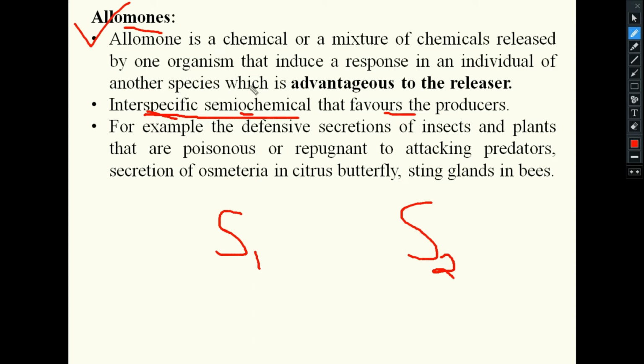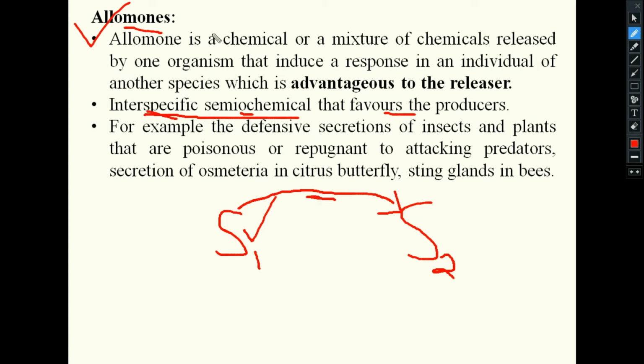That means an allomone is a semiochemical that favors the producer. Suppose S1 has produced the semiochemical and it is received by S2, and this semiochemical is advantageous to the releaser, to S1. These kinds of semiochemicals are known as allomones.